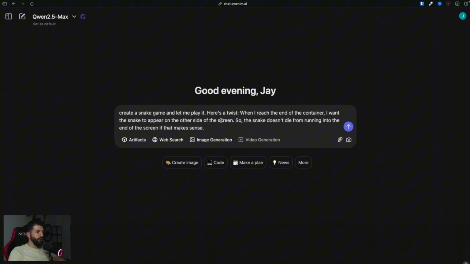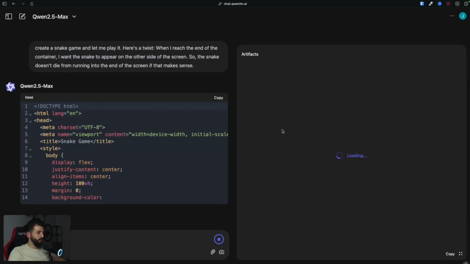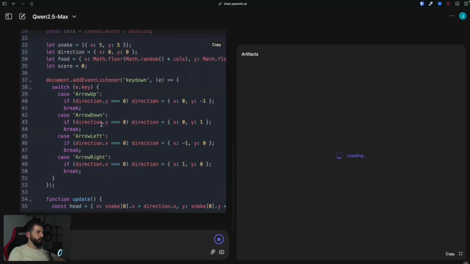Here's a twist. When I reach the end of the container, I want the snake to appear on the other side of the screen. So the snake doesn't die from running into the end of the screen, if that makes sense. So we'll click the artifacts and we'll hit send. As you can see, the artifacts window immediately appears on the right. The token generation is actually pretty quick.